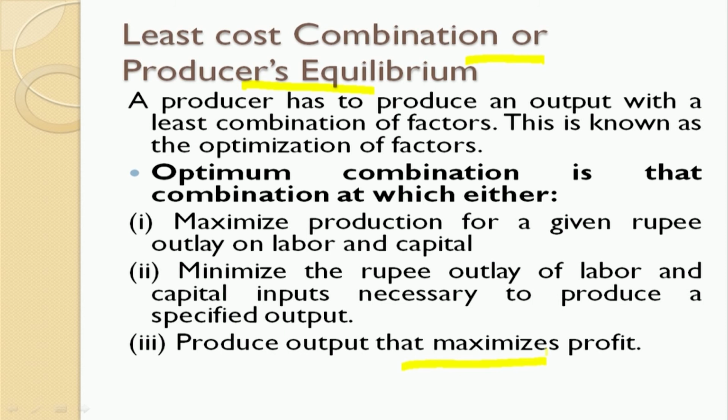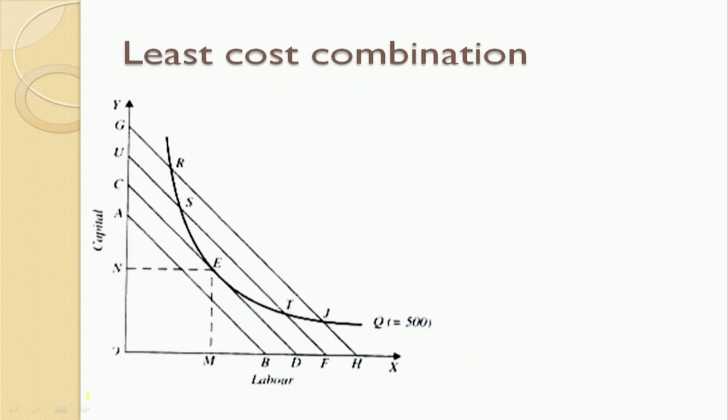So which should I choose among these three? That is the question here. Okay, so we go into the concept called the least cost combination. Here we have the isocost line and we also have the isoquant line. The least cost combination is the place where the isoquant curve touches your isocost line. So the tangency point or the equilibrium point will give you the least cost combination.